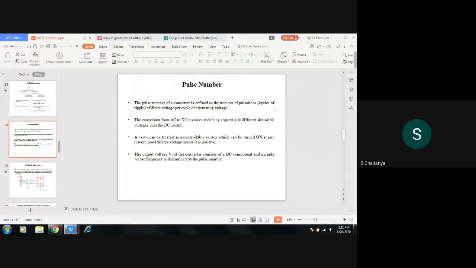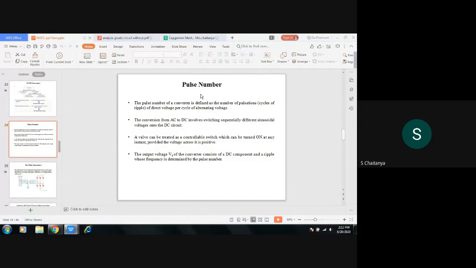If you are connecting 12 thyristors, then for one cycle of the output AC voltage, you will get 12 pulses of the DC voltage. So it is defined as the number of pulsations of a DC voltage for one cycle of AC voltage, and you call it the pulse number. There will be different pulse number circuits, 12 pulse, 6 pulse, 3 pulse, 2 pulse, and depending on the requirement, we will use that one.